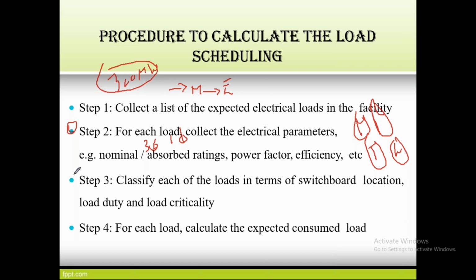Next, the third one is to classify each of the loads in terms of switchboard location, load duty, and load criticality. What is the meaning of this? Certain loads are needed 24 hours, certain loads 12 hours, certain loads 6 hours. Suppose agriculture is there, right?